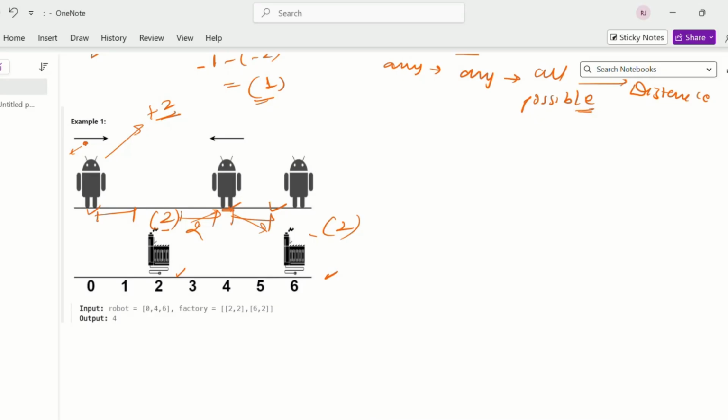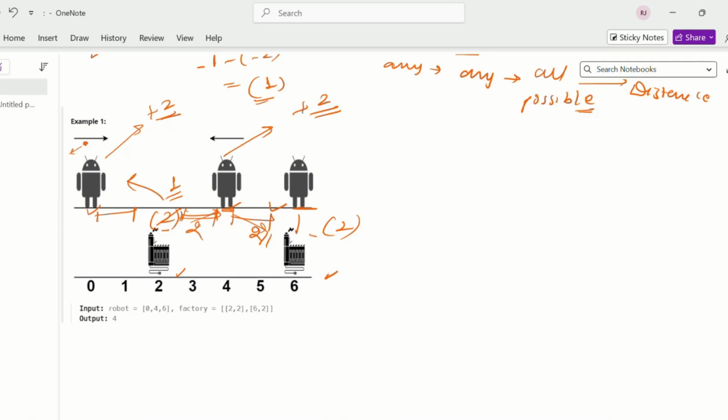And if it will go to this factory, the distance is 2, so it can go to any factory it can go. So if we will go with this factory, because the remaining limit is 1 for this factory, because 1 is already consumed by this robot. So for this robot, we also got minimum distance plus 2.